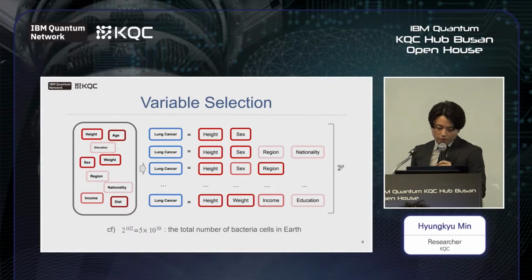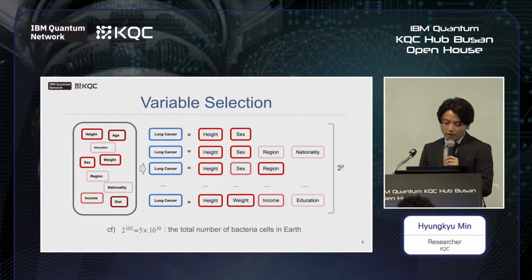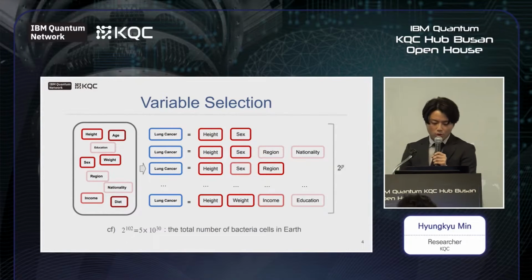For instance, because region and nationality are similar to each other, they might be insignificant in the model when using both of them, although they are significant when using only one of them. Therefore, we have to select the factors to see exact effects. The problem is, it is hard to find the optimal combination of the factors because the information of each variable is correlated with each other. Therefore, to see the best combination of the features, we have to explore every combination of the features.